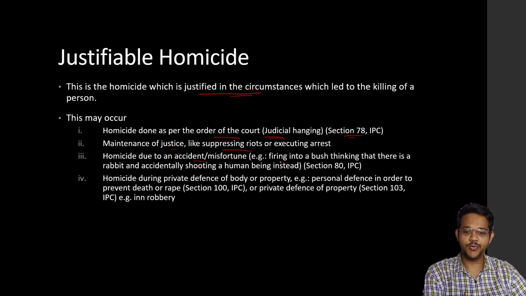Homicide due to accident or misfortune, like firing into the bush thinking that there is some rabbit and accidentally shooting a human, comes under Section 80 IPC, or homicide during a private defense of body or property. So a person trying to defend his own body or his property, like his family members, that also comes under justifiable. It also includes when the person is defending to prevent death or in case of rape, which comes under Section 100 IPC, or he is defending his property, which comes under Section 103 IPC, like in robbery.